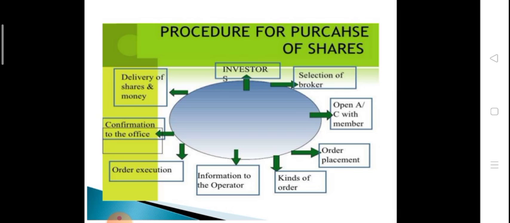That information goes to the operator, then order execution, then confirmation, and after the payment, the delivery of shares.